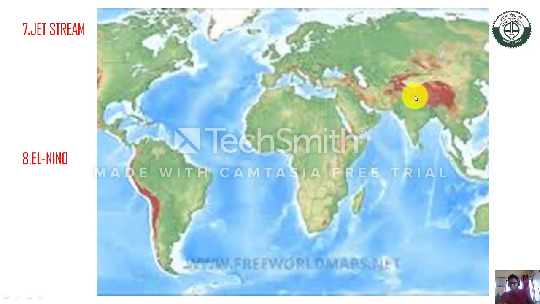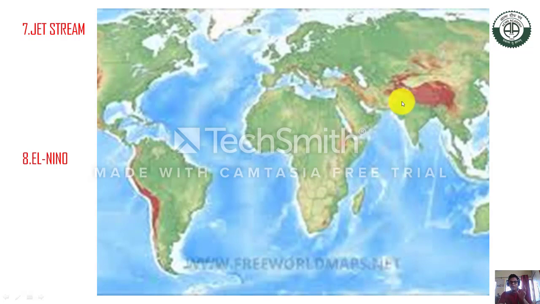What happens during the winter season is that from the western side, the westerly jet stream comes to India, and after collecting a huge amount of moisture from the Mediterranean Sea and the Bay of Bengal, it slowly covers this area, and after coming to the northwest side of India, rainfall occurs during the winter season.